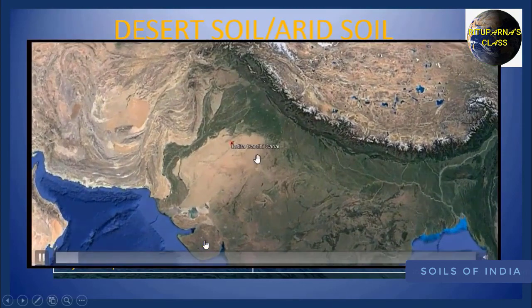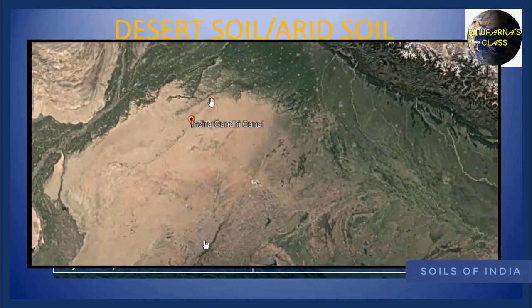Indira Gandhi Canal is the largest canal in India. The canal is 650 km long and starts from the Harike Barrage, a few kilometers below the confluence of the Satluj and Beas rivers in Punjab. Indira Gandhi Canal provides irrigation water to an arid area in Rajasthan, starting Ganganagar district to Jaisalmer along the Indo-Pakistan border. It has converted the Thar Desert to an agriculturally happening area.